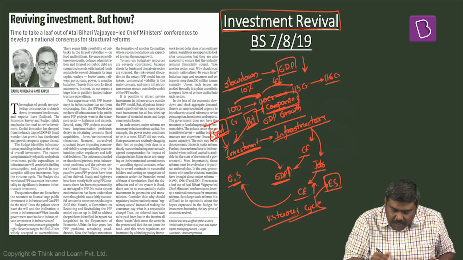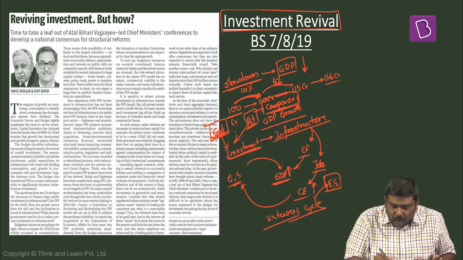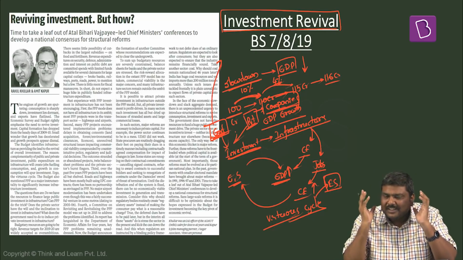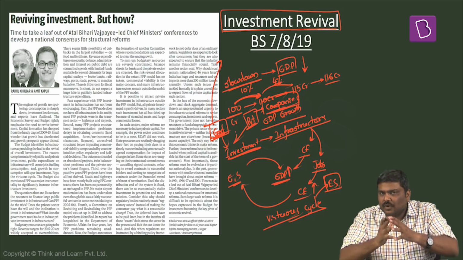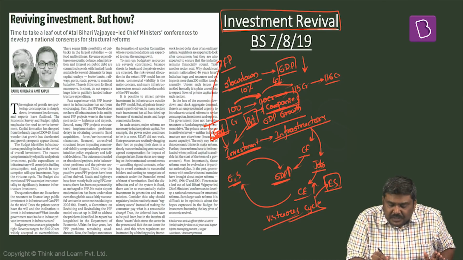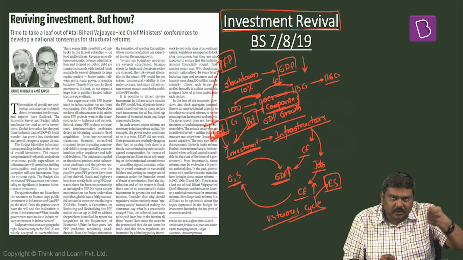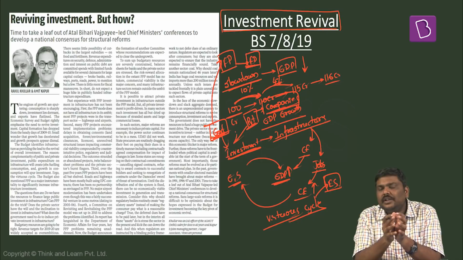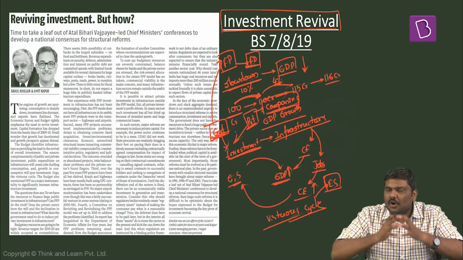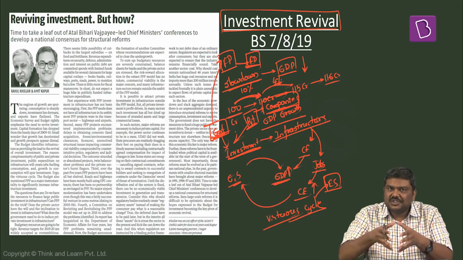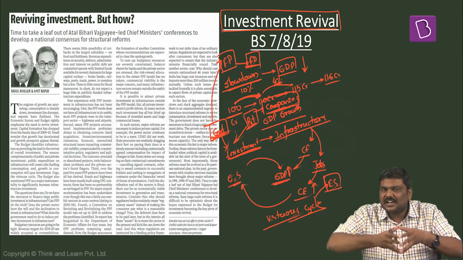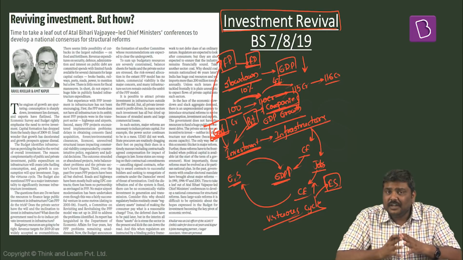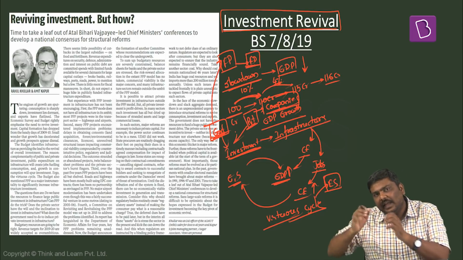Let me start with public sector investment. Government of India, if you have seen the budget or even read the analysis of the budget, the focus is on fiscal prudence. And one of the ways of improving fiscal prudence is by reducing or controlling the fiscal deficit. So the Government of India as of now is majorly oriented towards controlling the fiscal deficit. And when the focus is only on the fiscal deficit, it is very difficult for the government to invest in infrastructure.